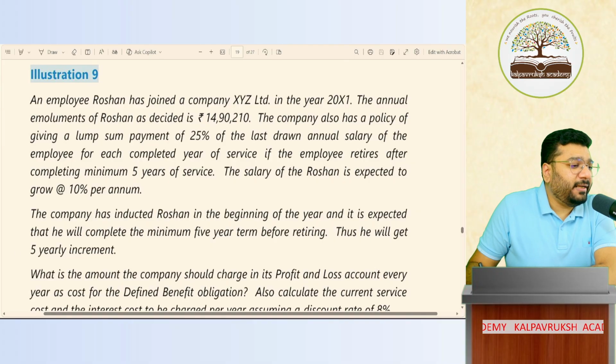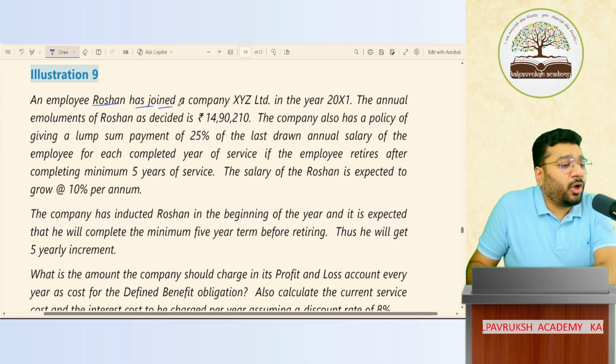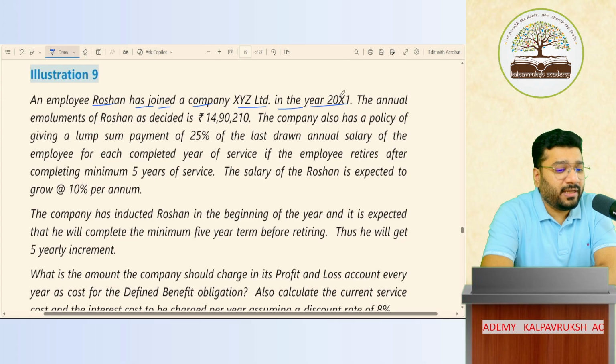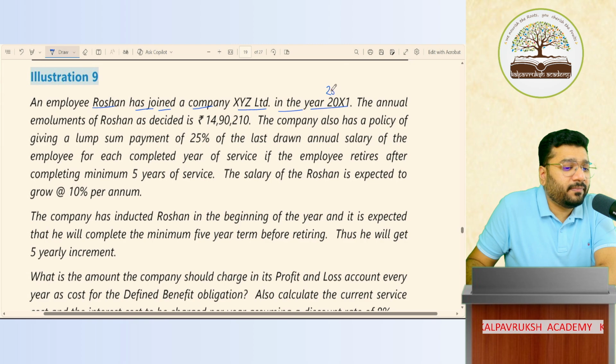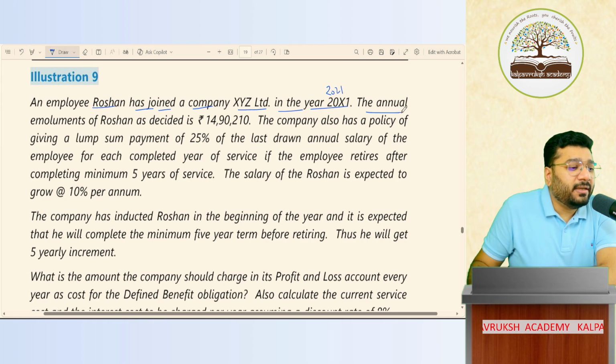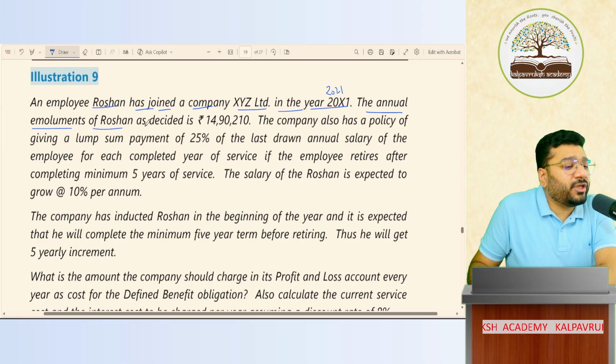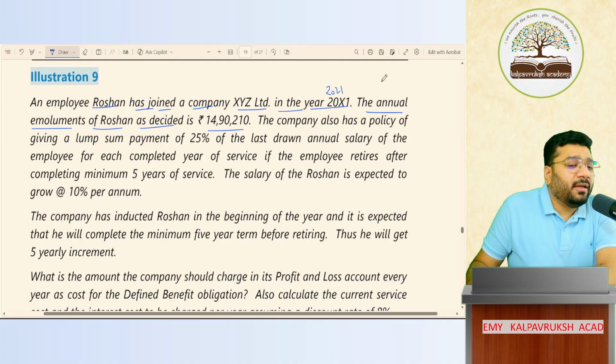Illustration 9 says that an employee, Roshan, has joined XYZ Limited in the year 2021. The annual emoluments of Roshan are decided as 14,90,210.